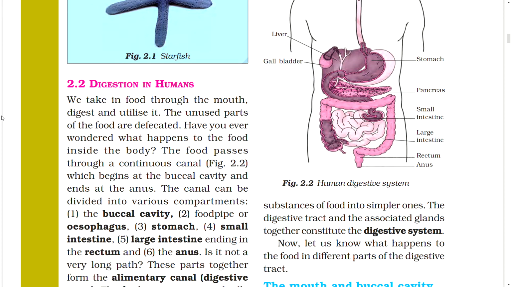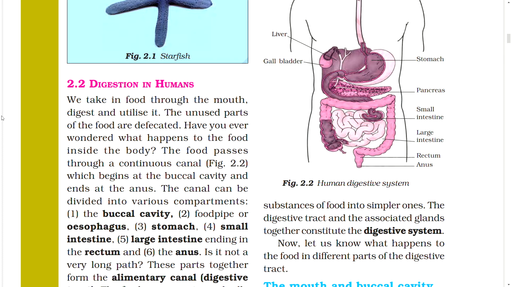2.2 Digestion in humans. We take in food through the mouth, digest and utilize it. The unused part of the food is defecated. Have you ever wondered what happens to the food inside the body? The food passes through a continuous canal, figure, which begins at the buccal cavity and ends at the anus. The canal can be divided into various compartments.